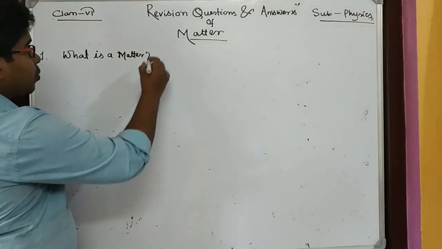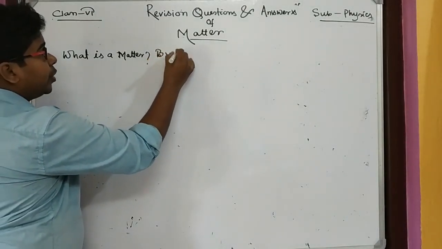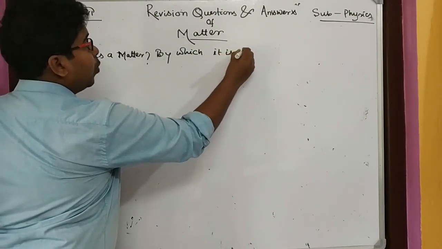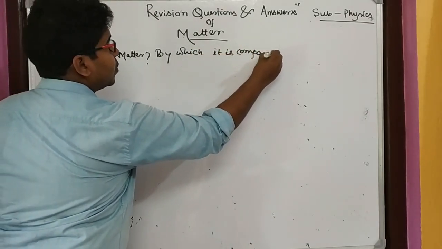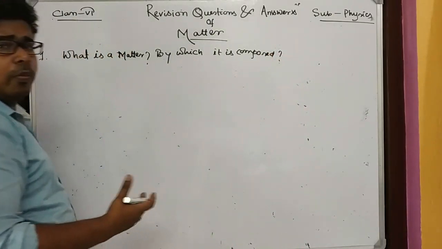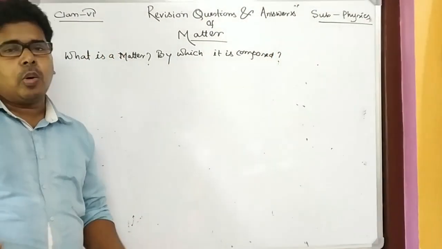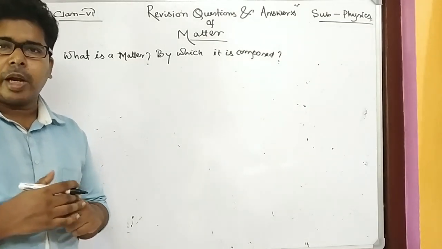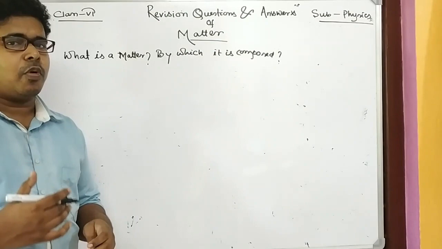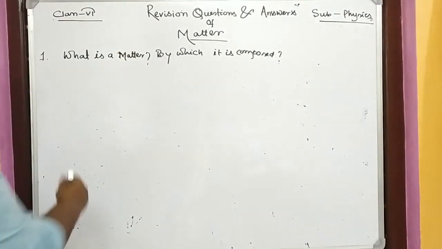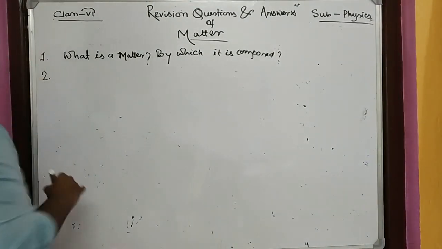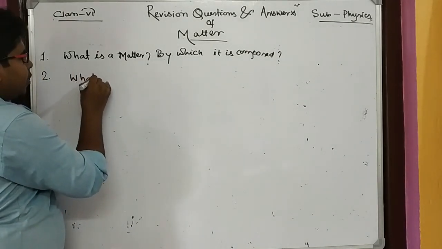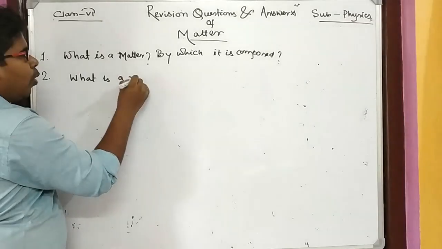Now the next question: by what is it composed? Means by what is it formed. All that matter around us is formed by molecules. Number 2: what is a molecule?